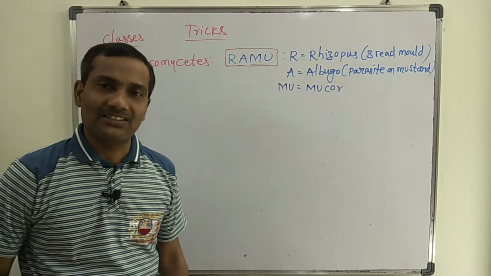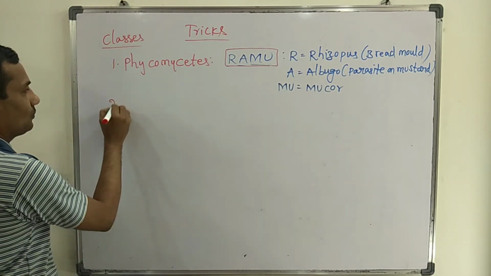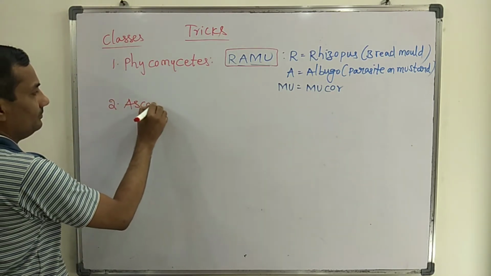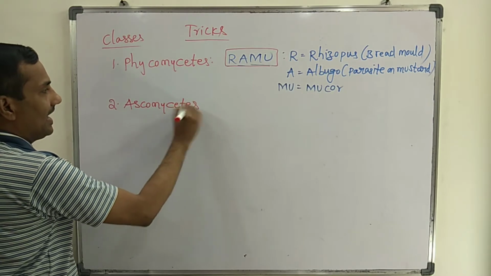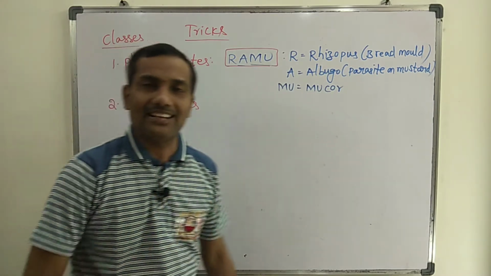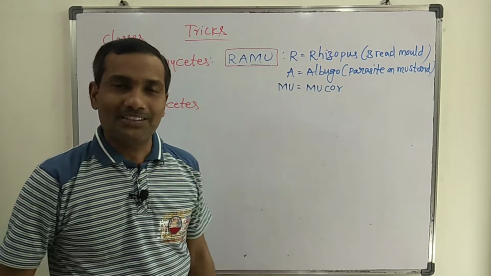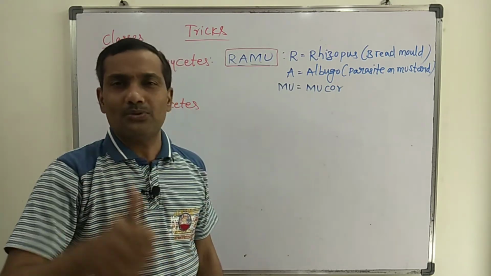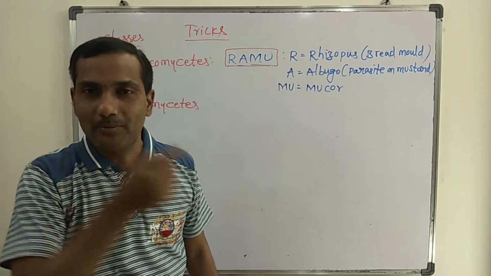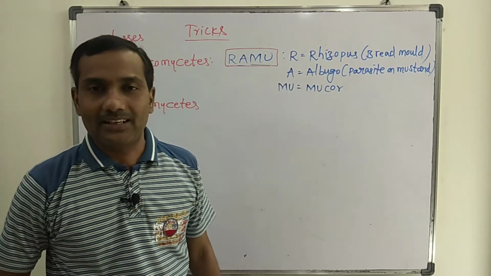The second class of fungi is the Ascomycetes. There are different examples in Ascomycetes, and they are easy to remember if you follow this trick.